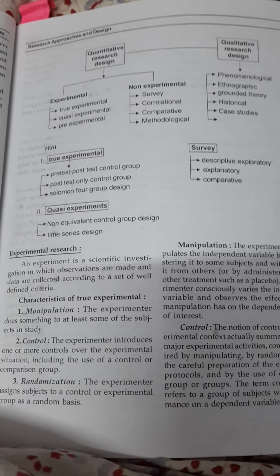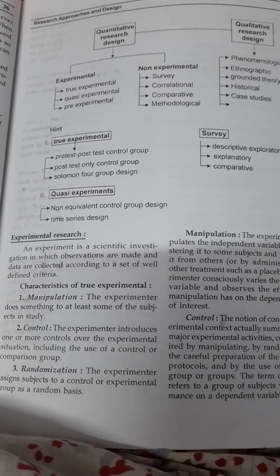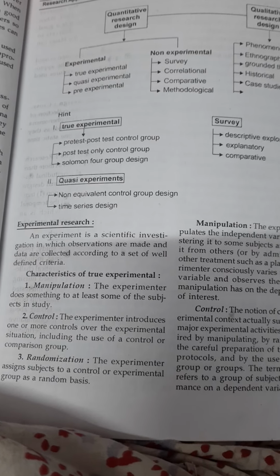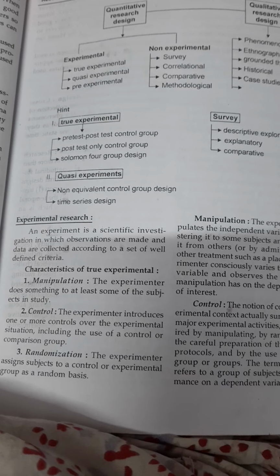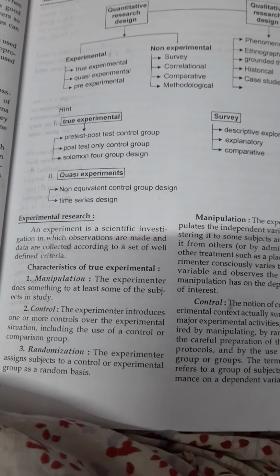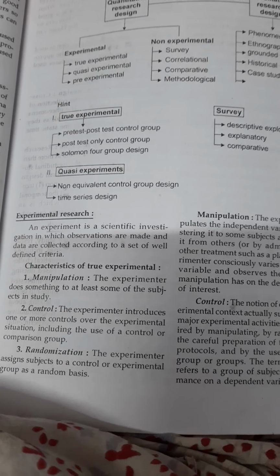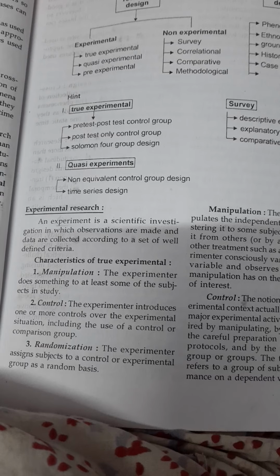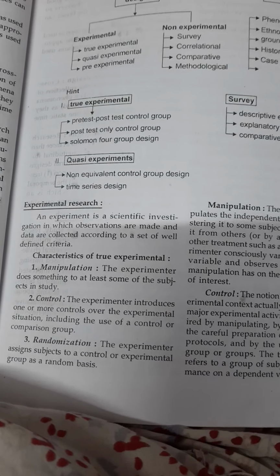Then in experimental we have true experimental, quasi experimental and pre-experimental. In true experimental we have pre-test post-test control group, post-test only control group and the Solomon 4 group design. That 4 group design I will find out and tell you. In quasi experimental we have 2 designs: the non-equivalent control group design and the time series design.